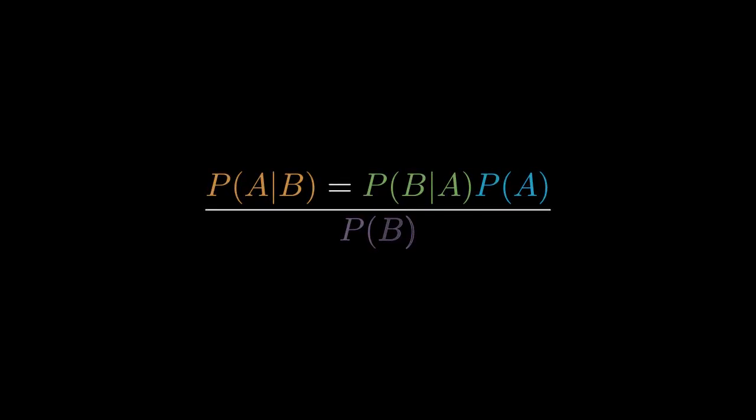P of A given B is what we call the posterior, the probability of an event happening given that another event has occurred. This is equal to the likelihood, P of B given A, multiplied by our prior belief, P of A, all divided by the total probability of the evidence, P of B.